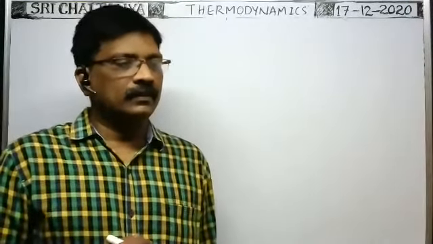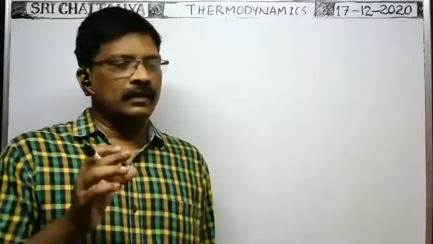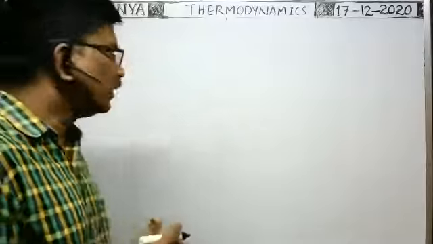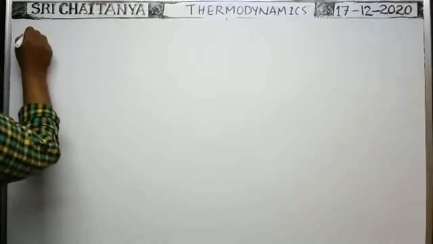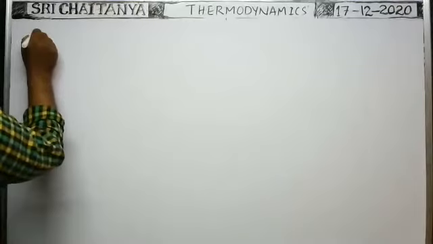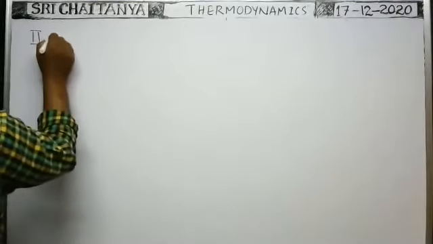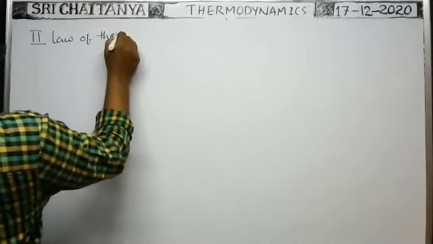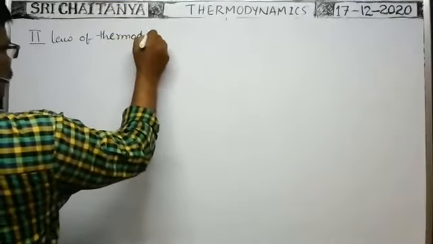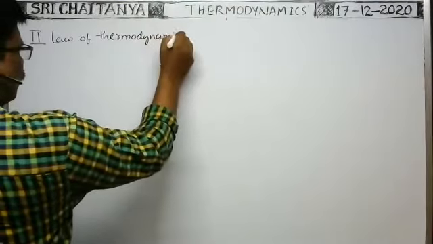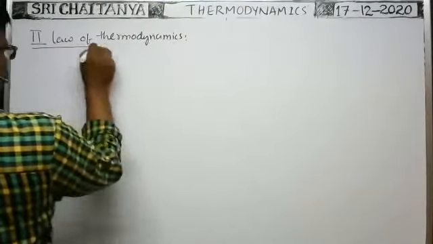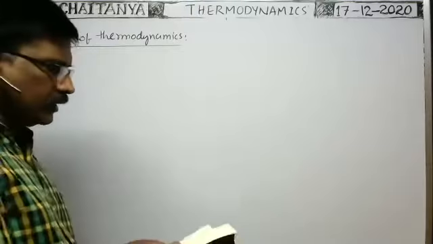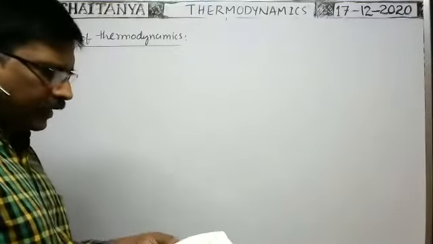In order to explain that phenomenon, the second law of thermodynamics is introduced. The second law of thermodynamics is explained by different scientists.